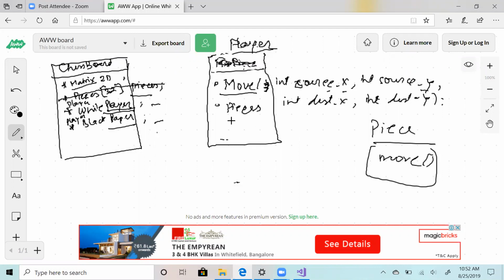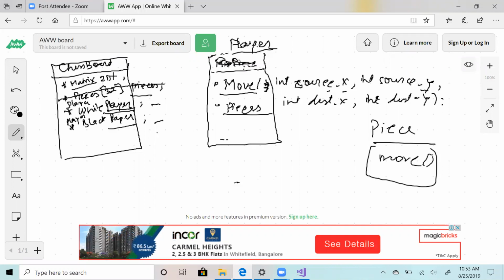Yeah, so you'll have pieces there. Now let's see. Whenever you create a type of chessboard, you'll have chessboard dot white player dot move. Now you'll have x and y. A more interesting thing: chessboard has this 2D matrix. Do you want the pieces to be here, or do you want them to also move? It should be there. I mean, we have 64 places.